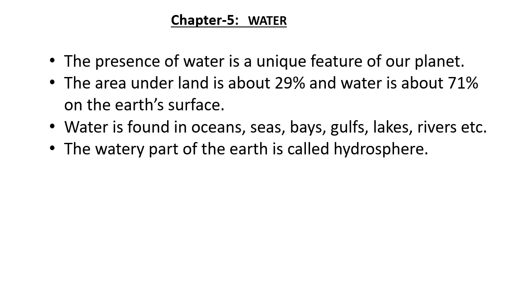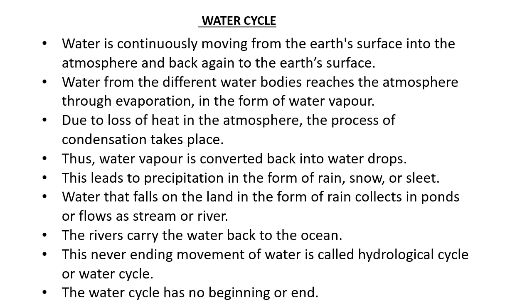Now, one of the most important things about water is the water cycle. The water is continuously moving from Earth's surface into the atmosphere and back into Earth's surface. That means this is a continuous process, and this water cycle has no beginning or end.